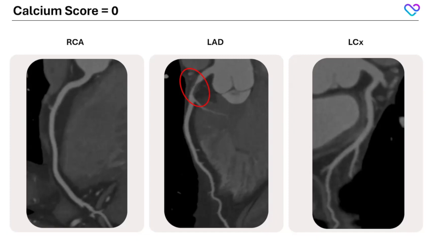So in this patient who presented with chest discomfort, he had a 2% ASCVD risk by the PREVENT score. He also had a 0 calcium score. What if this patient had had less typical symptoms? Would this have been something we discovered?